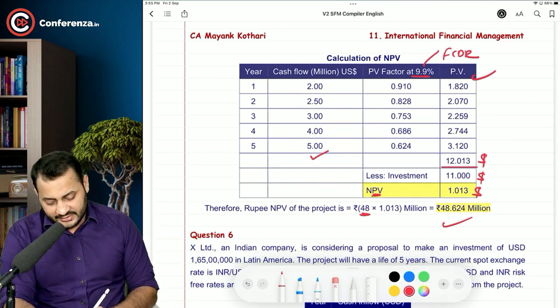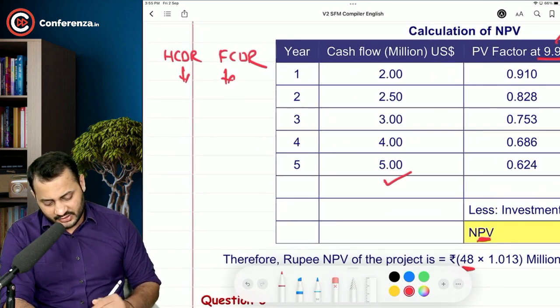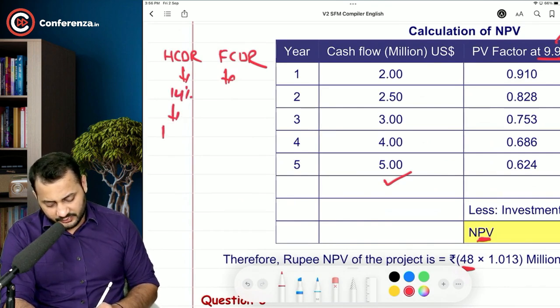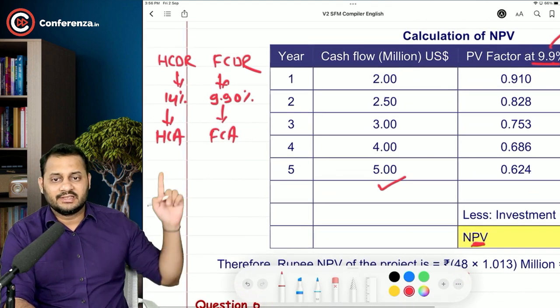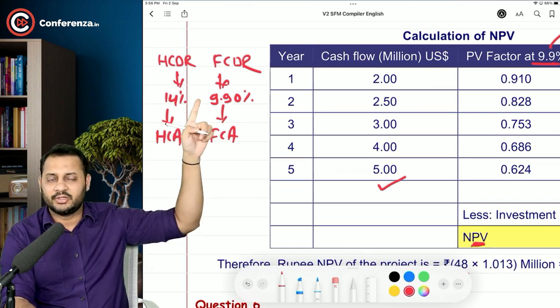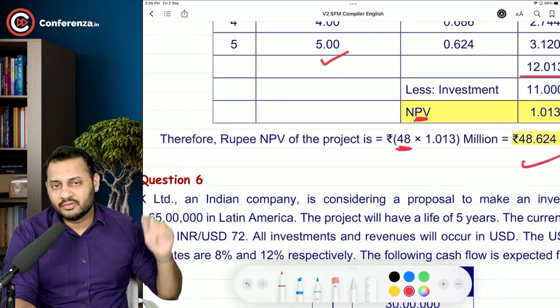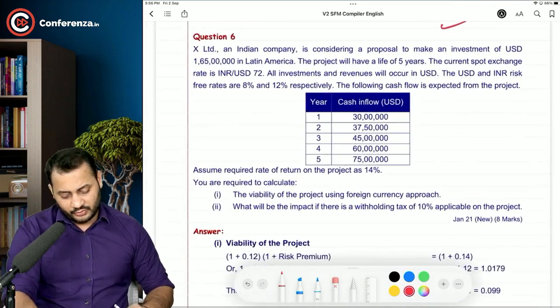So there are two rates in this question: home country discount rate, foreign country discount rate. So you need to make sure that 14% rate was applicable on home currency approach and this 9.9% on foreign currency approach. In this case, rupee cash flow should be discounted at 14%. In this case, dollar cash flow should be discounted at 9.9%. Ultimately, you can calculate the present value like this. Now, let's have a look on one more question like this.